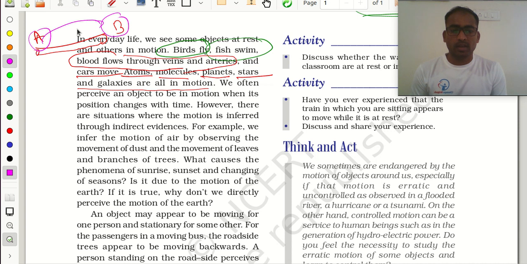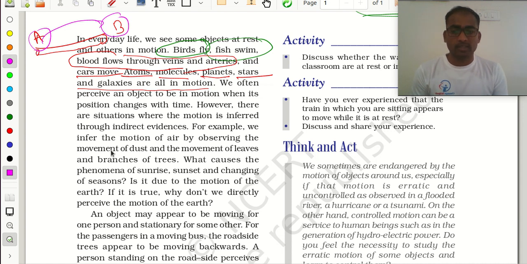Is it clear? Now, how can I say whether the air is flowing or not? When the dust particles move, or the tree leaves and branches are disturbed, at that time only I can say the air is in motion.